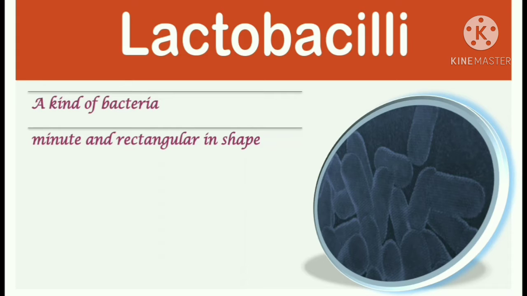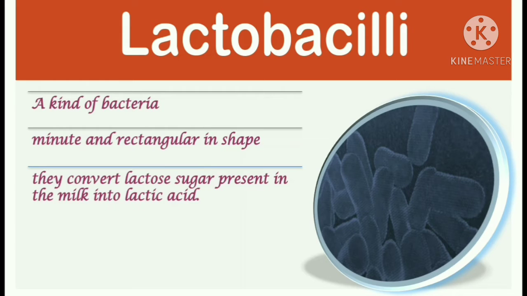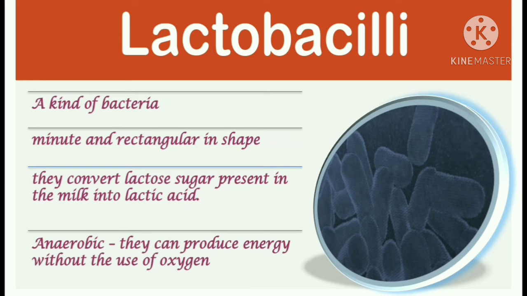Even though in the figure you can see them easily, they are so minute that we need a compound microscope to observe them. They convert lactose sugar present in the milk into lactic acid. They are anaerobic. That means they can produce energy without the use of oxygen.